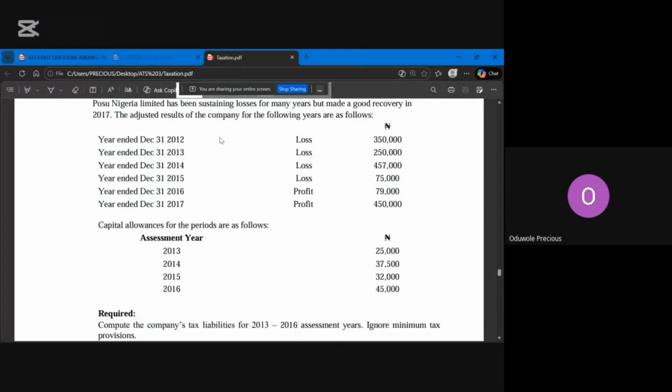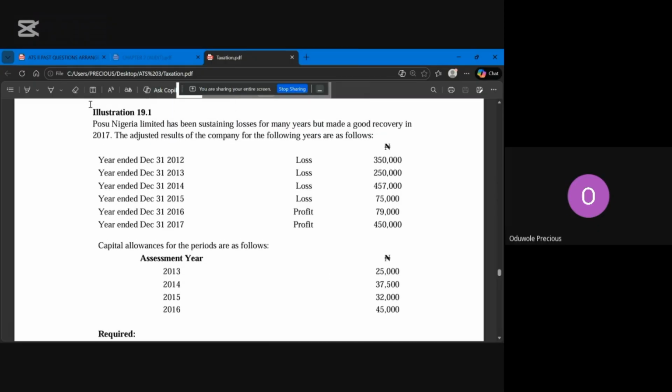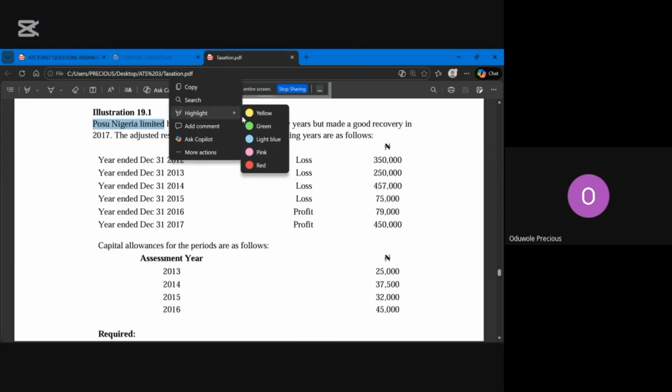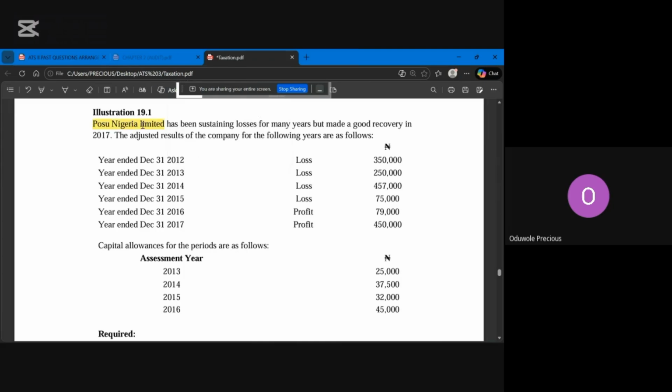So now this is where we are. The company has been sustaining loss for many years but made a good recovery in 2017. Adjusted results for the company for the following years are as follows. So 2012 is loss, 2013 loss, 2014 loss, 2015 loss, 2016 they made profit, and 2017 they made profit. Now the first thing you look at as a student, please be cautious of information. What is this? This is Pursue Nigeria Limited, so what we are talking about is a company. Don't just look at the name and say, oh, this is an individual. No, this is a company.